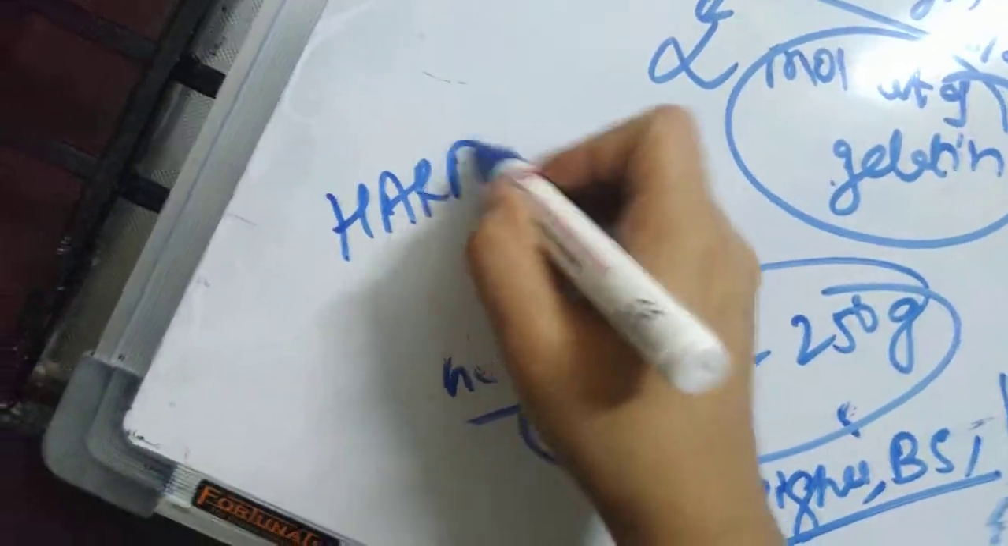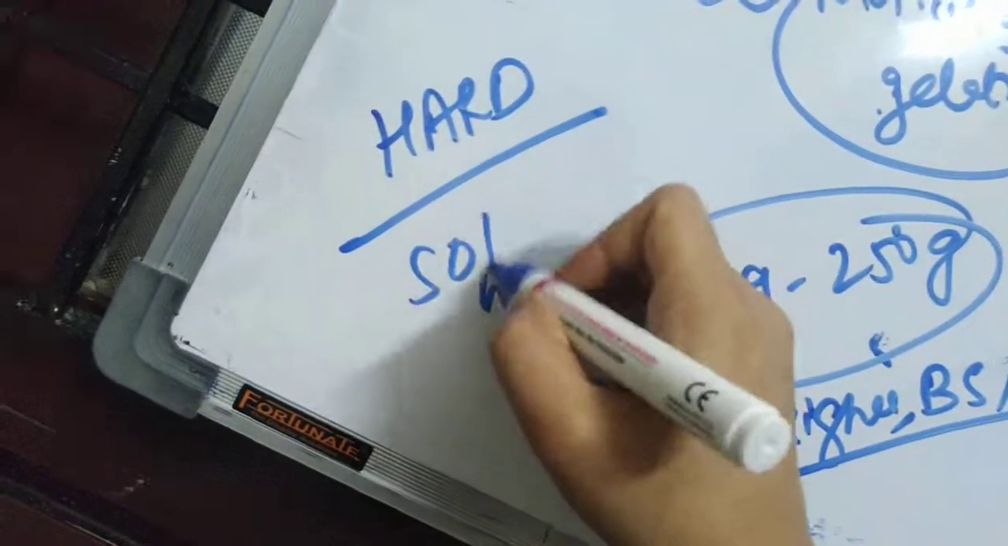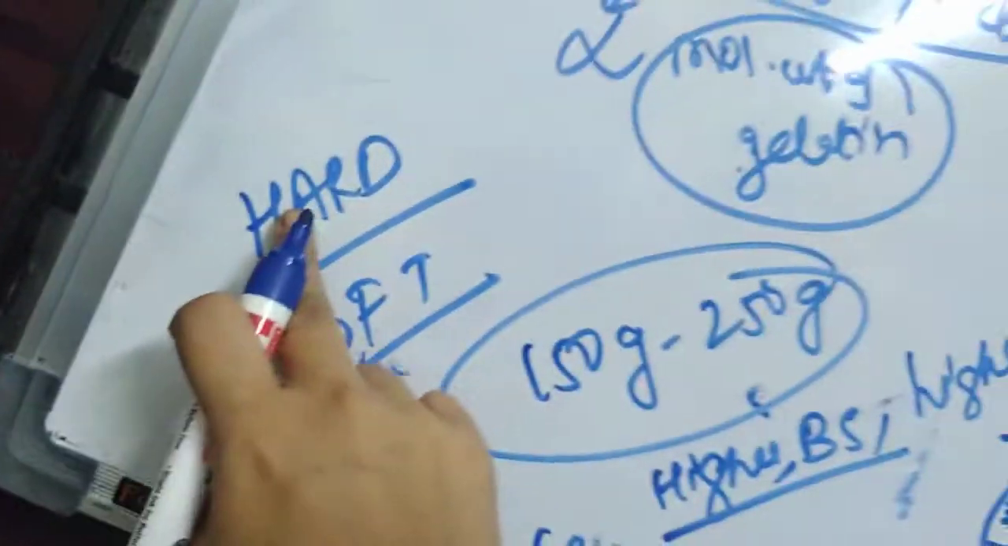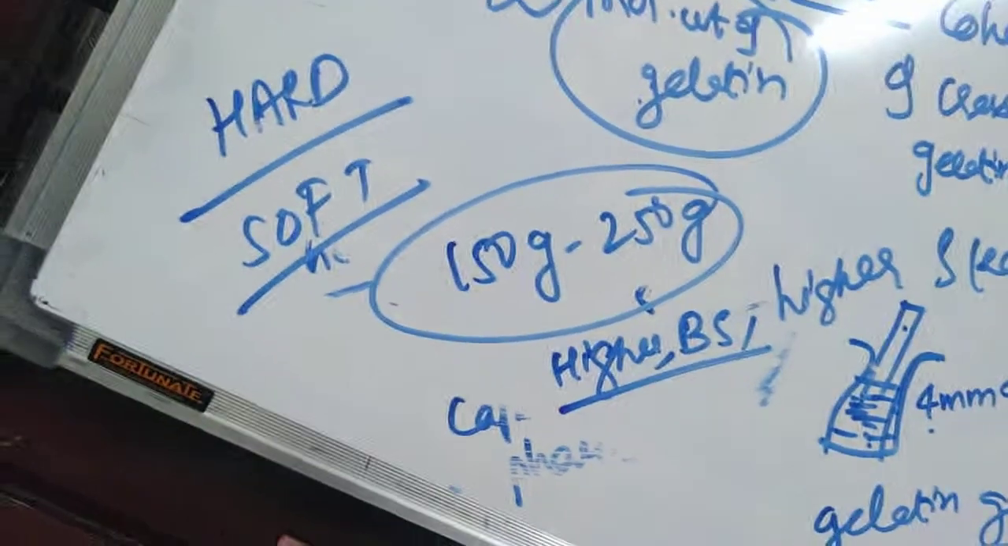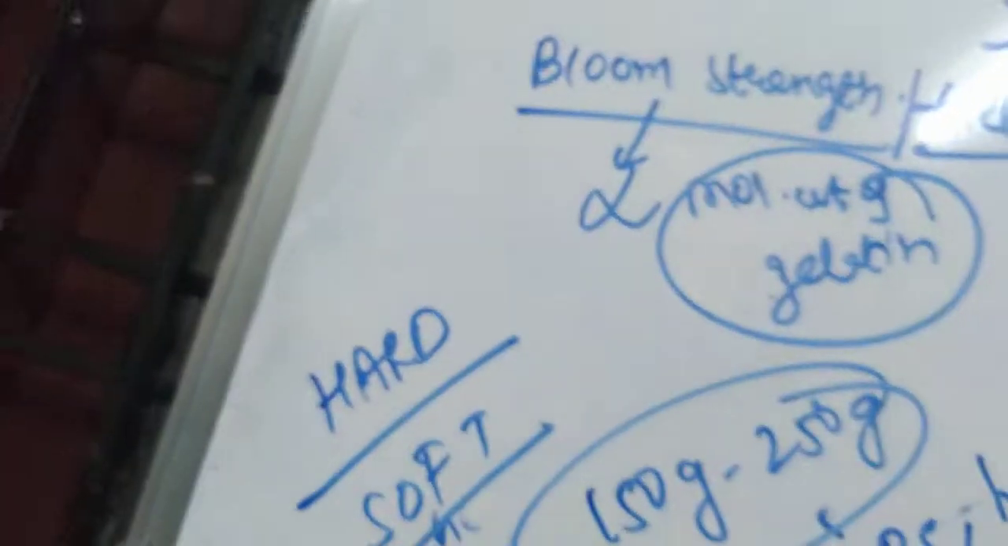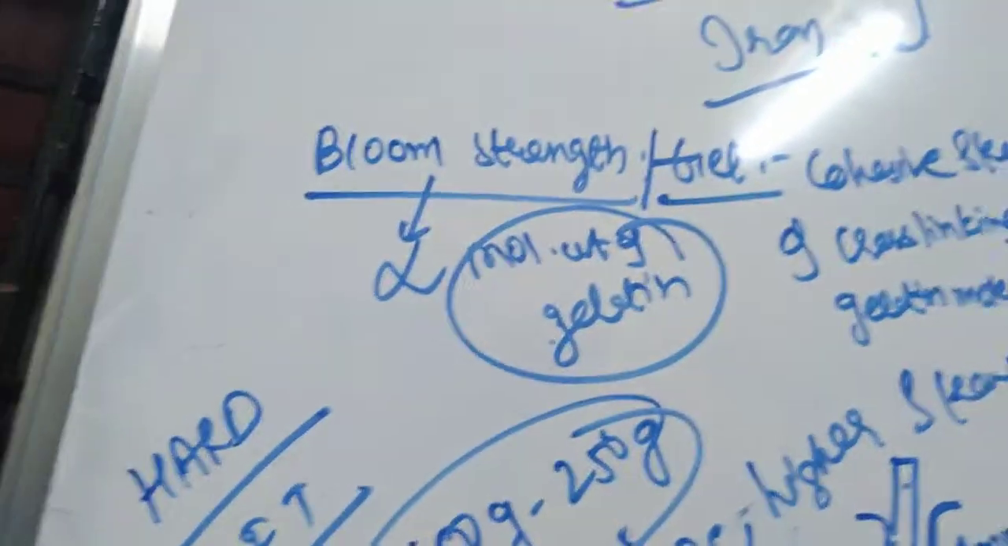In detail we have to discuss hard and soft gelatin capsules. We'll start with hard gelatin capsules: how to produce and fill hard gelatin capsules, what raw materials are required, and what the QC tests for hard gelatin capsules are.